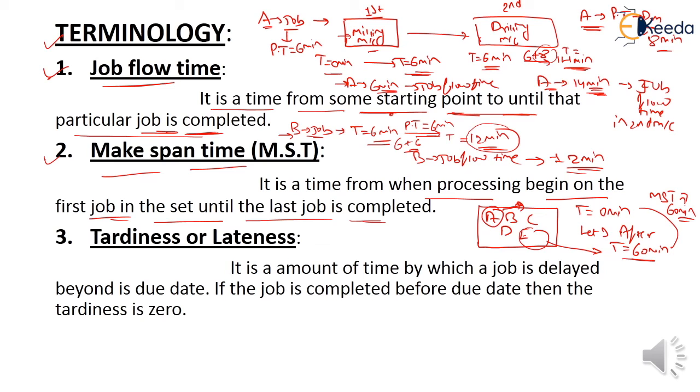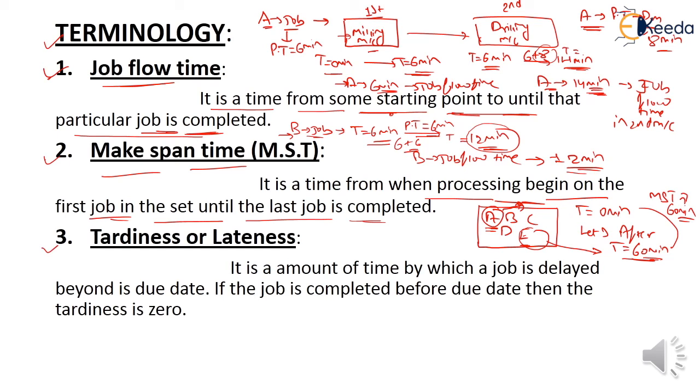The makespan time is the time from when the processing begins on the first job. Here the first job is A and the last job is E. So the makespan time is the time from when processing begins on the first job A in the set until the last job E is completed. So how much time is consumed? Here 60 minutes is consumed to process all jobs and complete one set of jobs, which is nothing but the makespan time of 60 minutes. Okay students, clear to all?